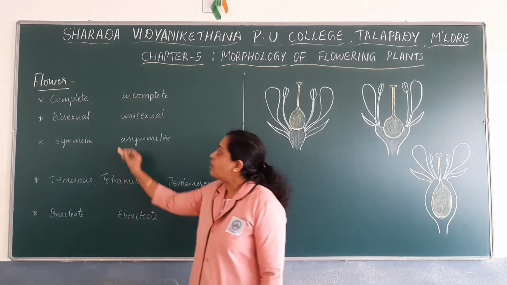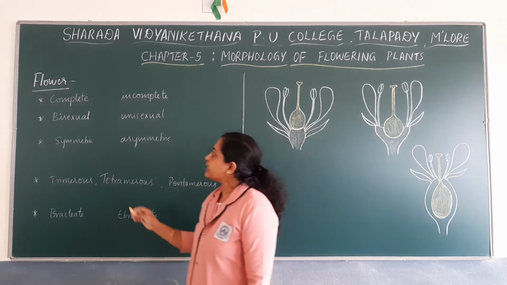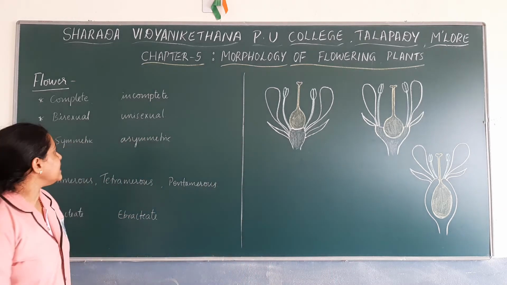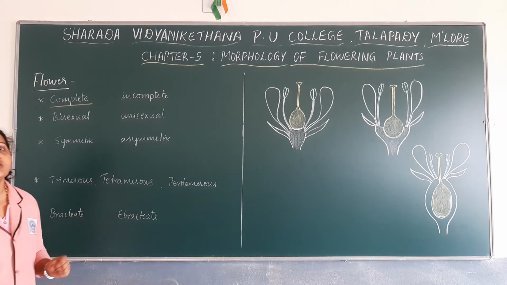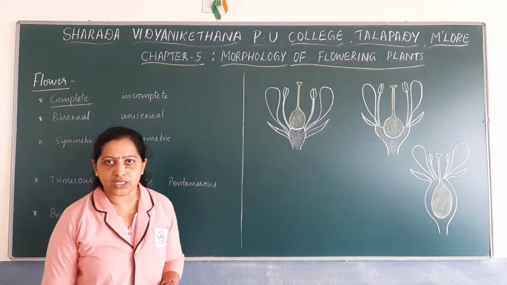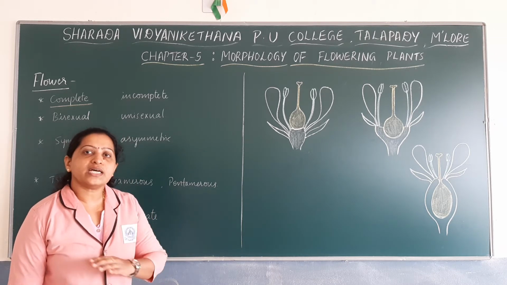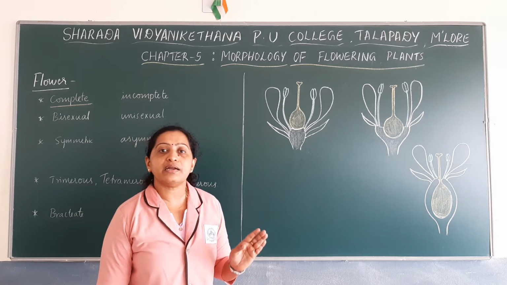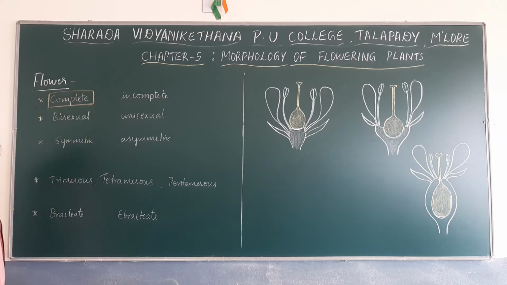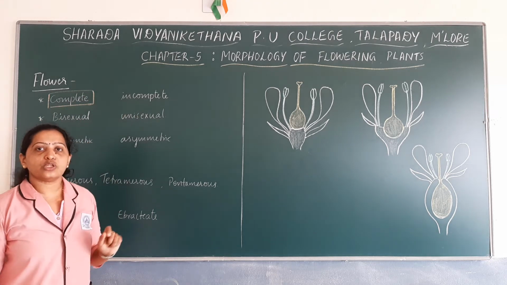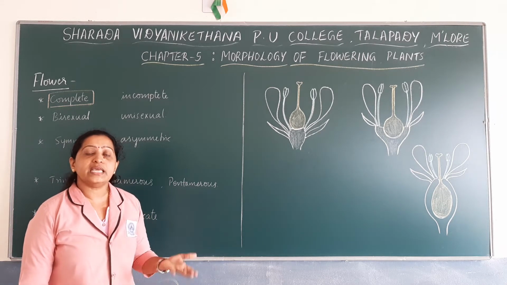First we will see what a complete flower is and what incomplete flowers are. A flower can be described as complete if it has all four whorls. You know that a typical flower has four different whorls: calyx, corolla, androecium and gynoecium. So if a flower has all four whorls, such flowers are described as complete flowers. Incomplete flowers are those flowers which lack any of the whorls. They may have only three whorls, they may have only two whorls, etc.